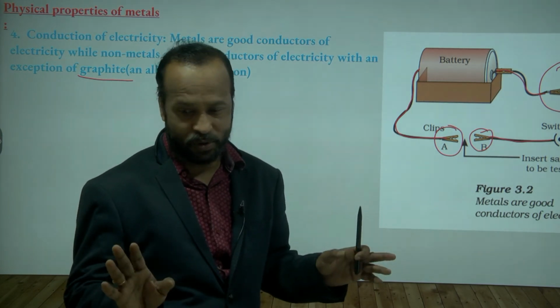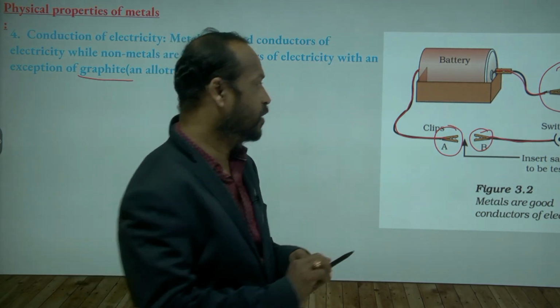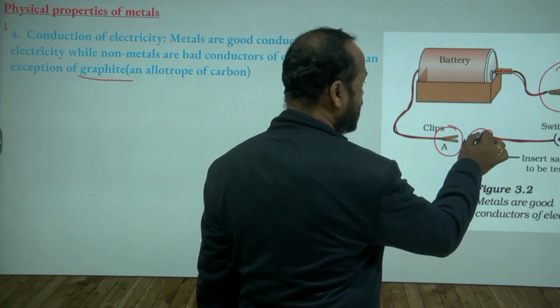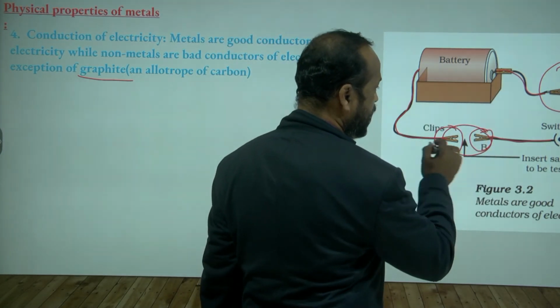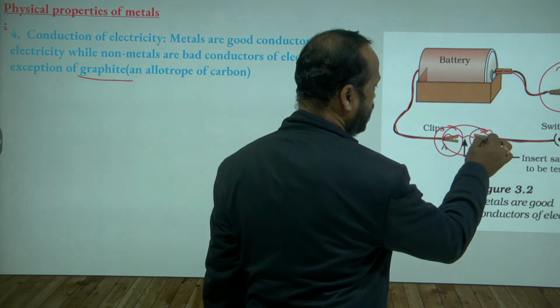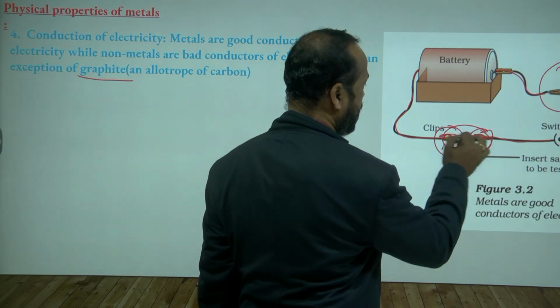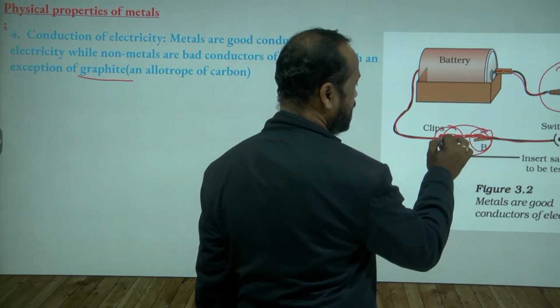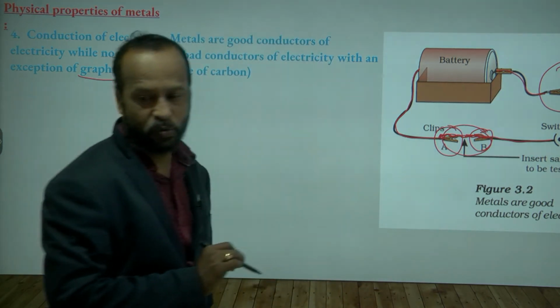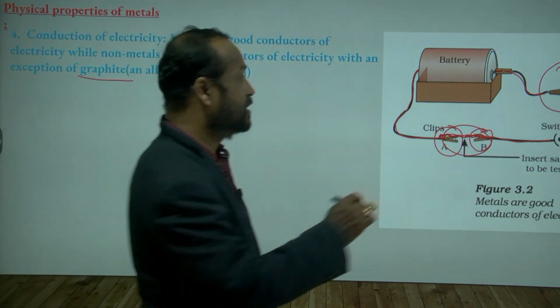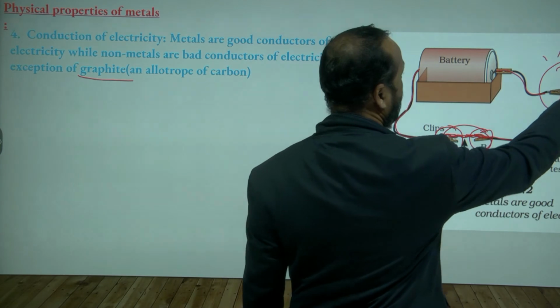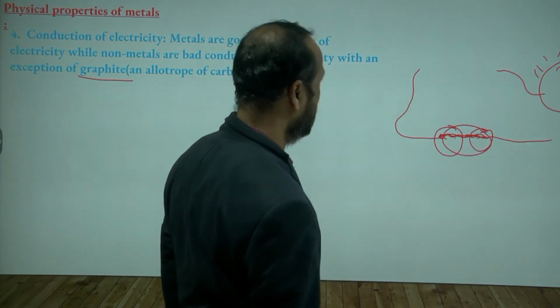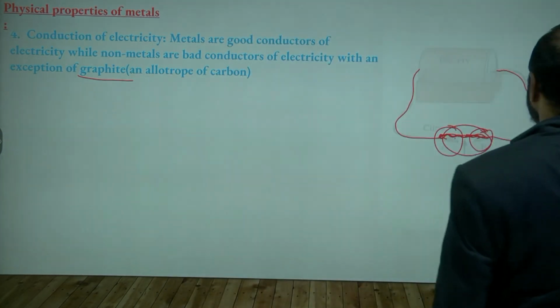So the bulb will not glow. Yes or no? The bulb will not glow. But now instead of this plastic clips, if we use some metal here, we join this two gap with the metals. Okay, does the bulb glow now? Yes, sir. So now the bulb will glow. Yes or no?